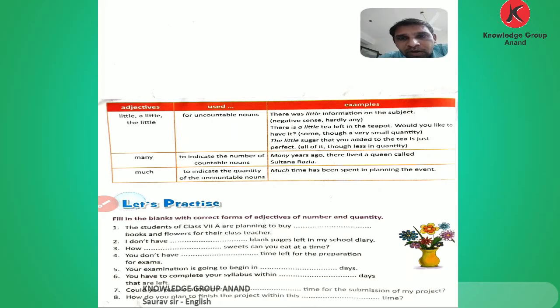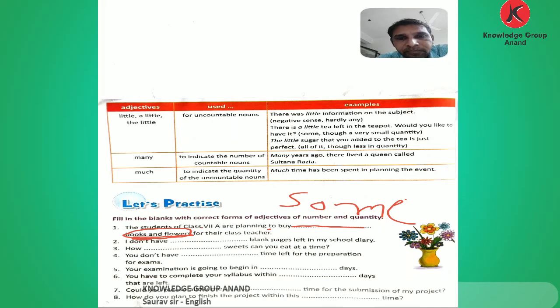Let's see. The students of class 7 are planning to buy blank books and flowers for their class teacher. After this blank, the countable nouns books and flowers are given. They are planning to buy these countable things. So which word do we use? Some. We use some books and flowers for their class teacher.